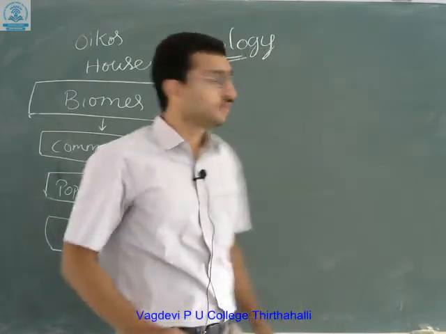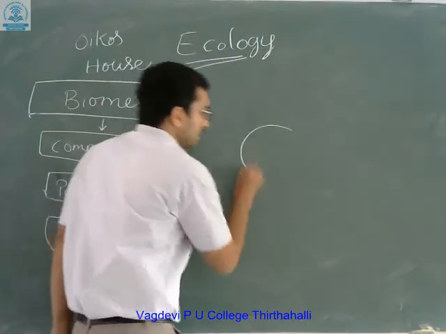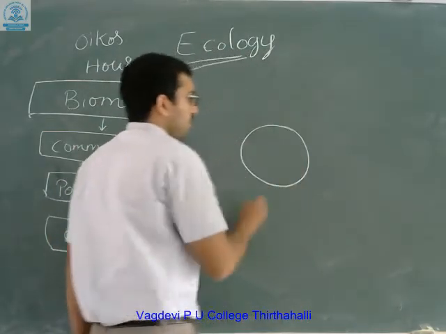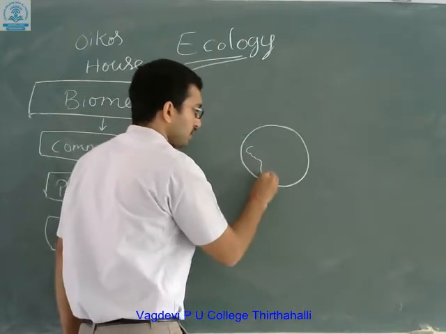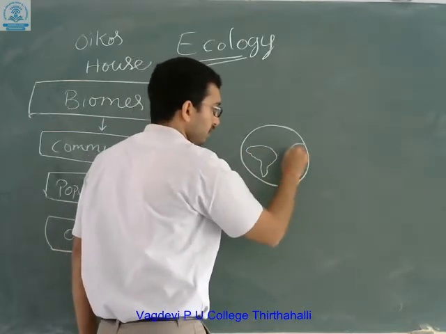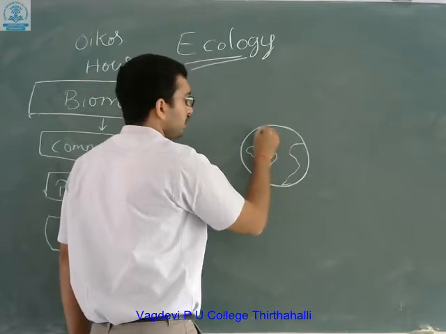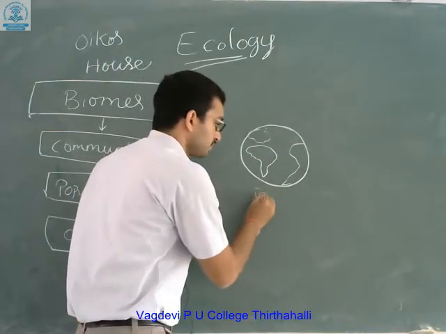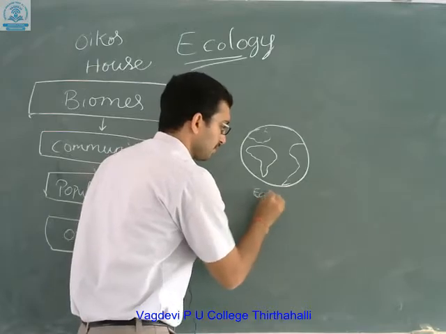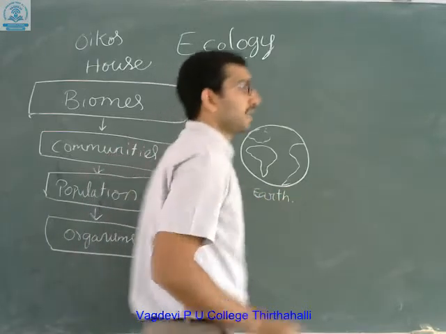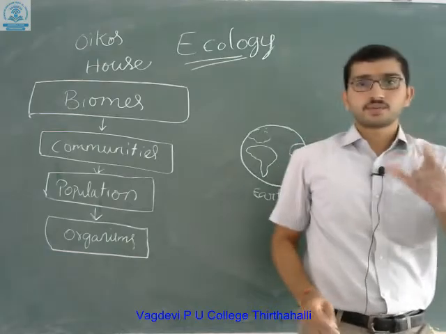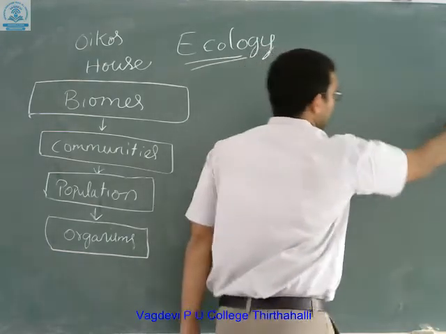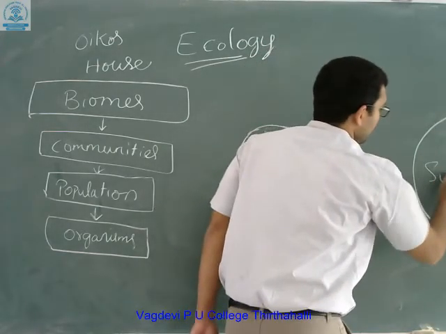Now, as we started from the earth, if you see the earth from the solar system point of view, the earth is a round globe where you can find many countries situated. Now our Earth is rotating around the sun.